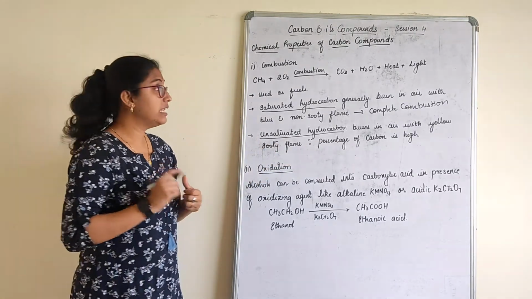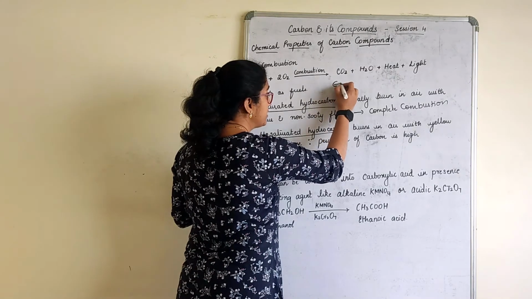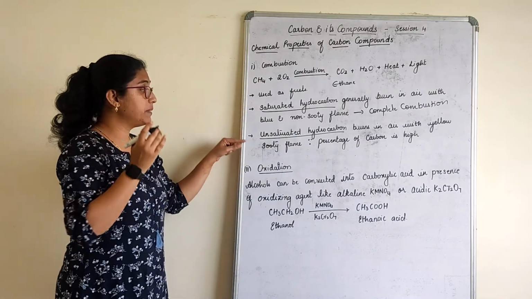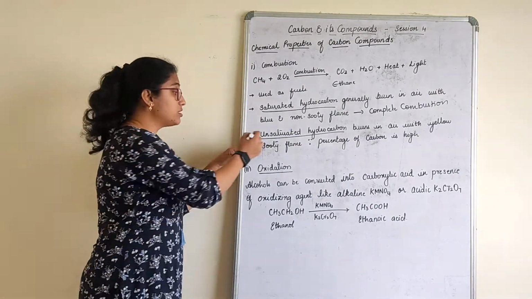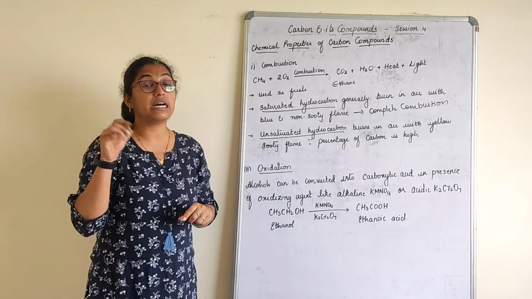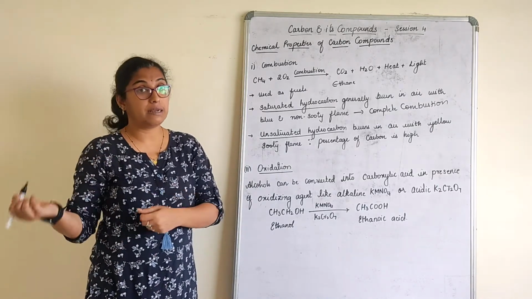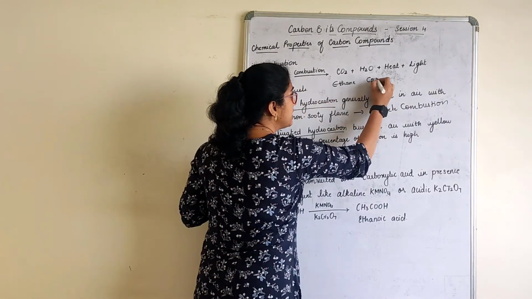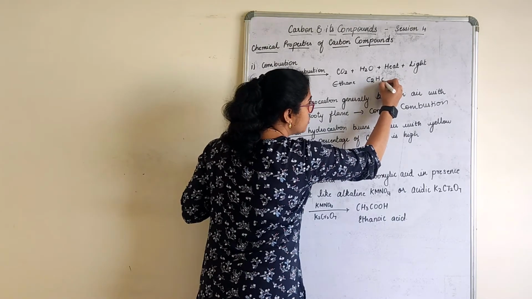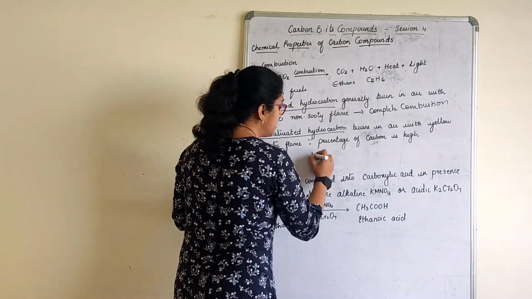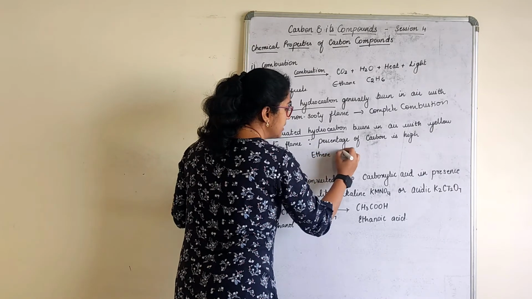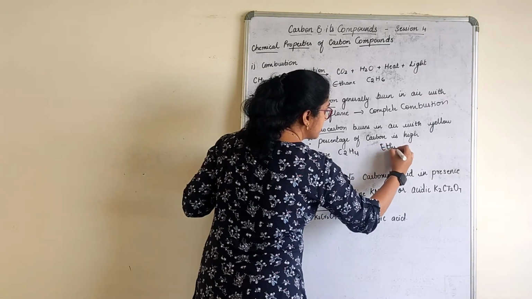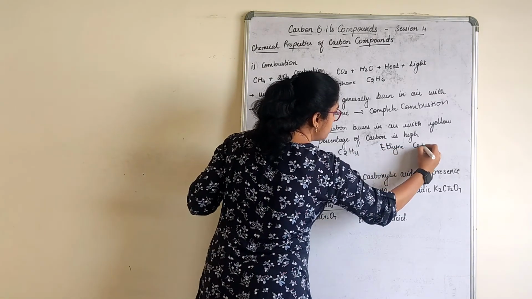Now what does this mean? Let's understand. I will take an example for ethane. Why ethane? Because I need to give an example for saturated and unsaturated hydrocarbons. If I choose methane, unsaturated methane does not exist, because unsaturated means a double bond or triple bond, and saturated means a single bond. So the ethane formula is C2H6. Here let us take an example for ethene, C2H4, and ethyne, C2H2.